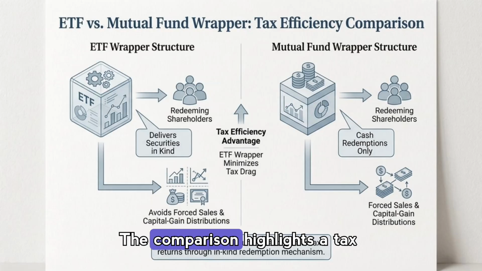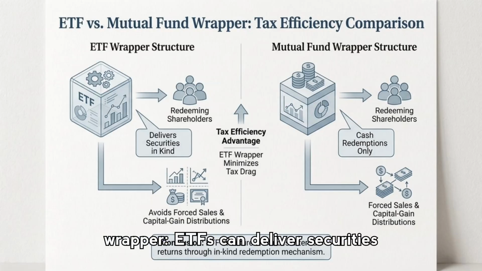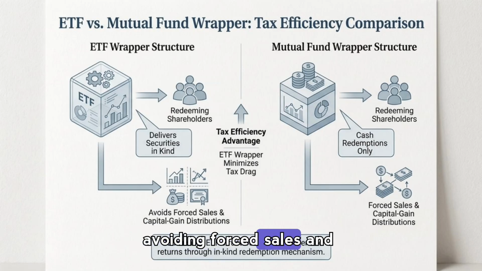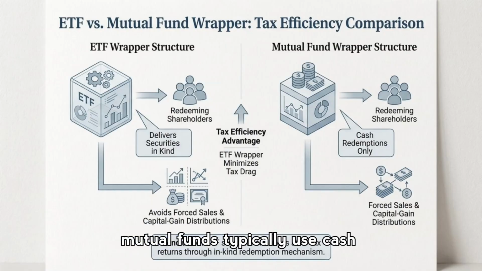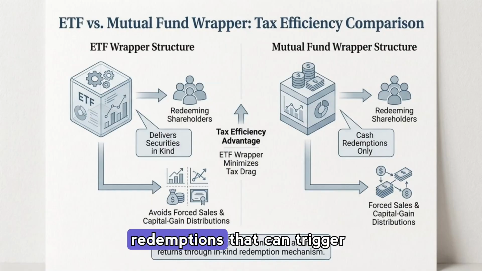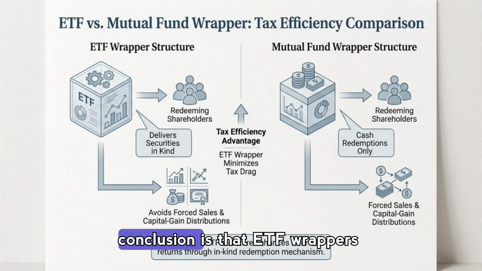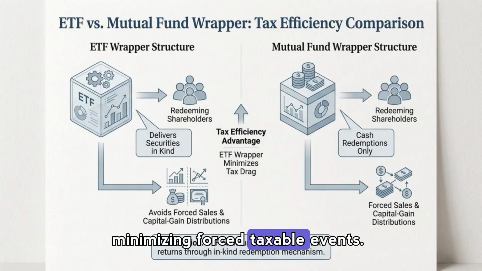The comparison highlights a tax efficiency advantage of an ETF wrapper versus a mutual fund wrapper. ETFs can deliver securities in kind to redeeming shareholders, avoiding forced sales and capital gain distributions, whereas mutual funds typically use cash redemptions that can trigger realized gains. The practical conclusion is that ETF wrappers often enhance after-tax returns by minimizing forced taxable events.